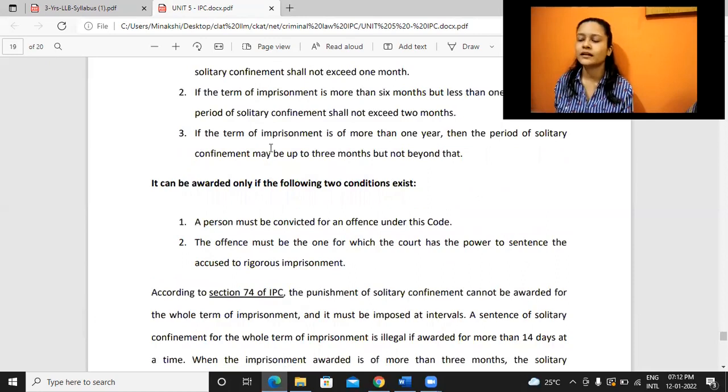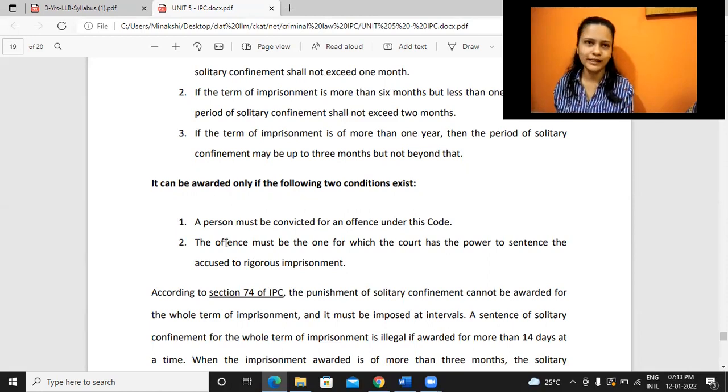On top of that, a person must be convicted for an offense under this code, because if a person is convicted under the Negotiable Instruments Act for check bounce, it's not that major an offense, right? For that you cannot give solitary confinement as a punishment, because the legislation does not even talk about that punishment. So we are only talking about IPC. And yes, if there are any other legislations where solitary confinement is provided, it may apply. But just because it's given in IPC, it would not apply to other laws.